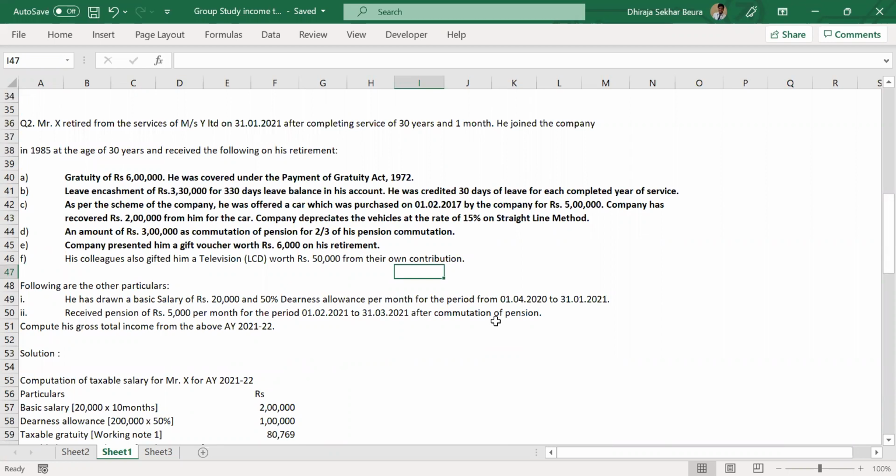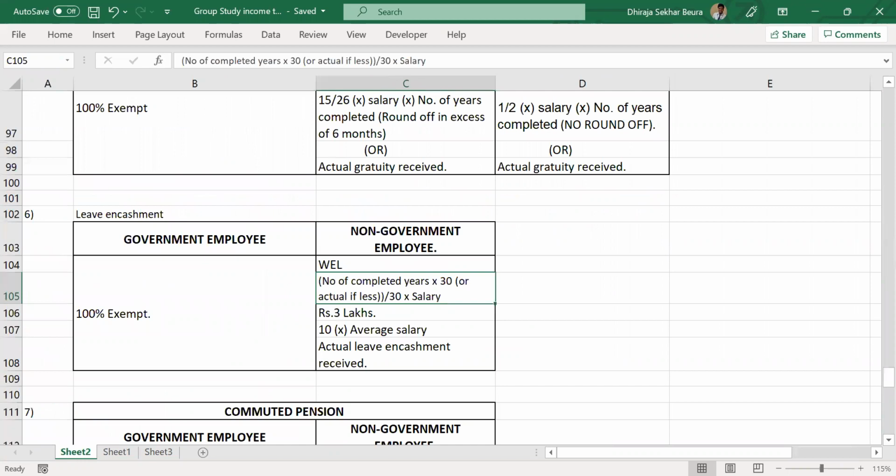Dheeraj, for the second provision, wherein we said 10 into average salary, for the average salary we are not adding the dearness allowances, right? We're not adding, for the whole provision. I'm having difficulty calculating using the formula that you had shown. The first one, number of completed years. So what do we consider then? 330 days. I'm very confused. 330 days. Okay, I got it. I'll be solving it either way. Let's wait if somebody else can do it. Sure, Dheeraj.